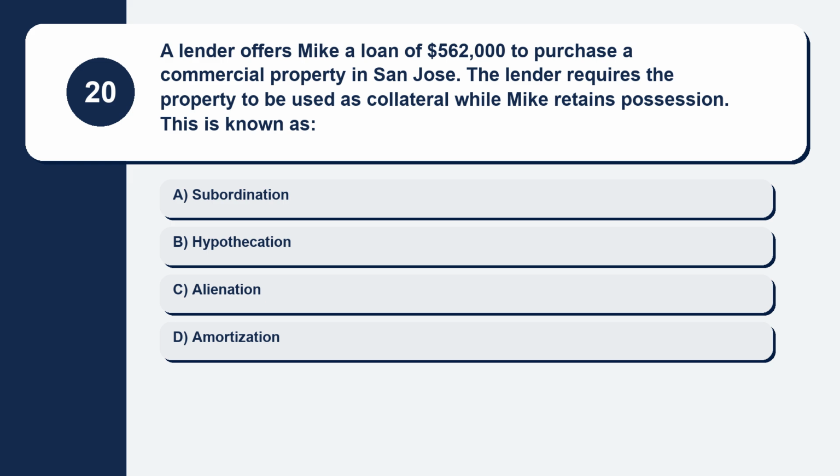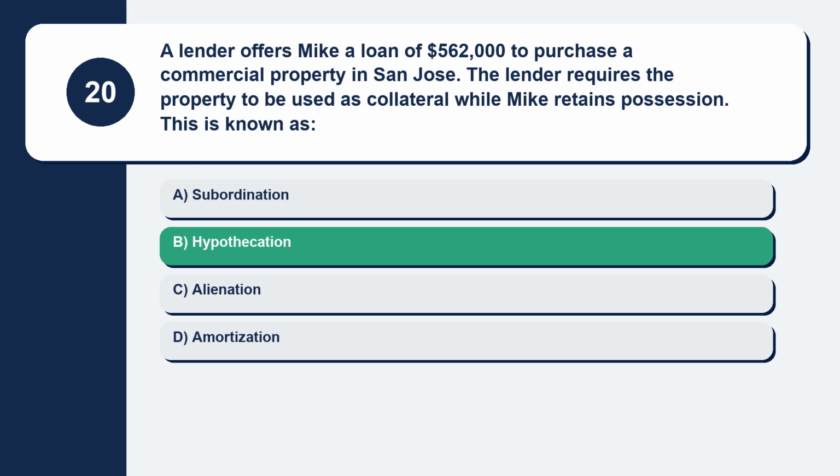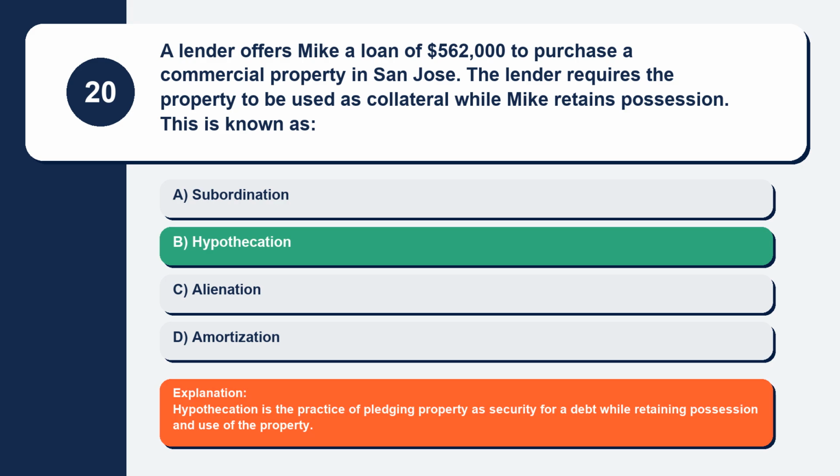Question 20. A lender offers Mike a loan of $562,000 to purchase a commercial property in San Jose. The lender requires the property to be used as collateral while Mike retains possession. This is known as. Here are your options. Option A, subordination. Option B, hypothecation. Option C, alienation. Option D, amortization. The correct answer is option B, hypothecation. Explanation. Hypothecation is the practice of pledging property as security for a debt while retaining possession and use of the property.